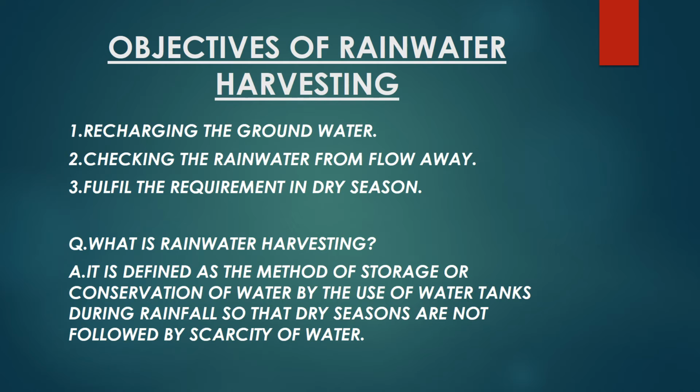What is rainwater harvesting? It is defined as a method of storage or conservation of water by the use of water tanks during rainfall so that dry seasons are not followed by scarcity of water. So during the rainy season, the rainwater is collected in huge tanks which can be used in the dry season.